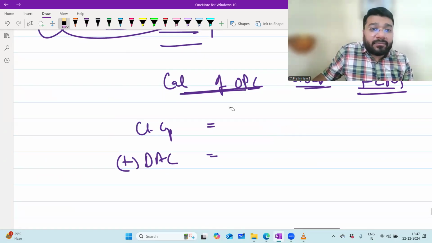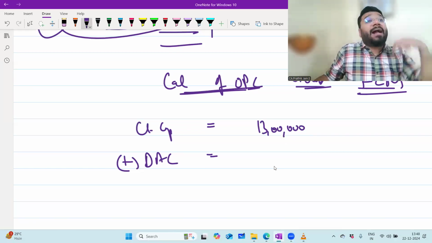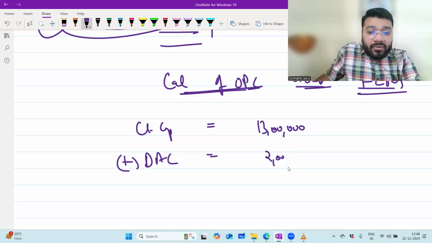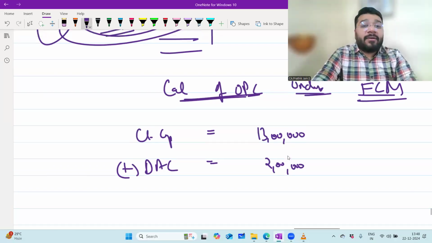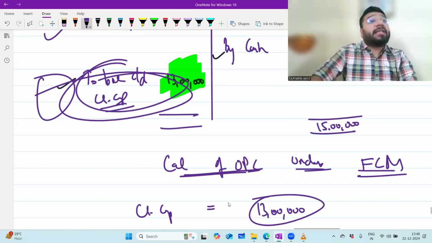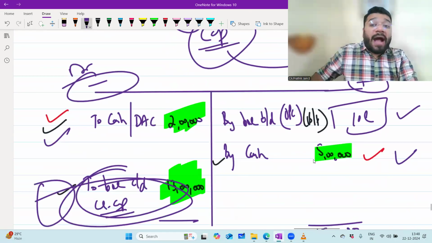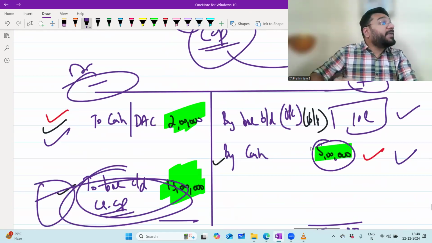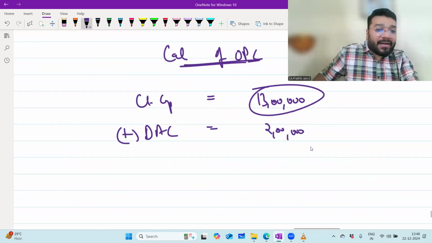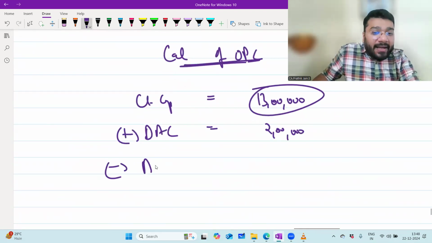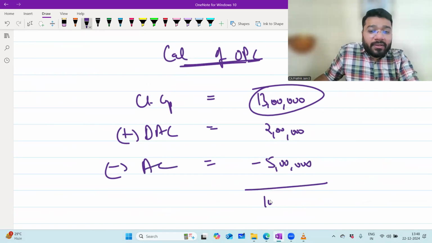How much is closing capital? 13 lakh. How much is drawing against capital to be added back? 2 lakh. And to get this 13 lakh rupees, what did you add to the opening capital? Additional capital. You added 5 lakh to the opening capital. Now to reverse, we have to minus 5 lakh. So minus additional capital 5 lakh. So what will I get now? 10 lakh rupees as my opening capital.